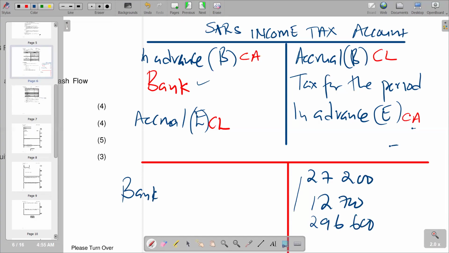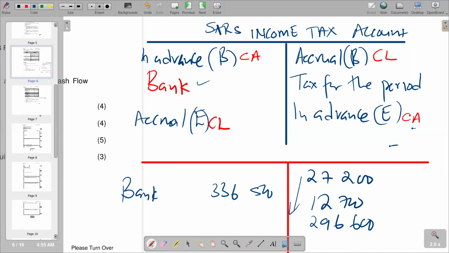To get it, obviously, we are supposed to get everything. We are going to say 296,600, and then we add our 12,700, and then we add our 27,200, and then we are going to get to 336,500. So basically, this is how we can simplify it in terms of its calculations. In the answer section we can show the working by adding everything that we have on the credit side.